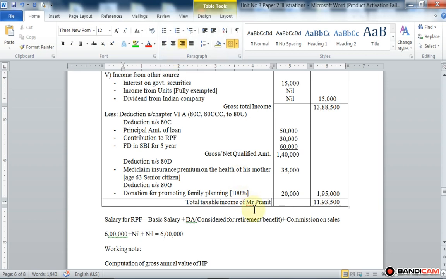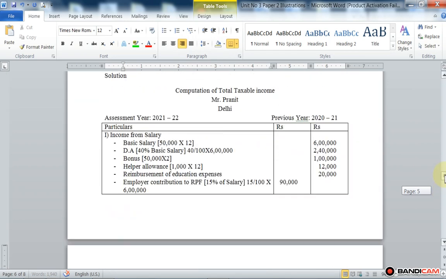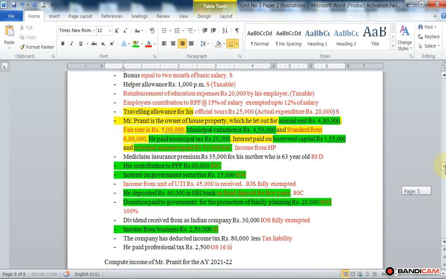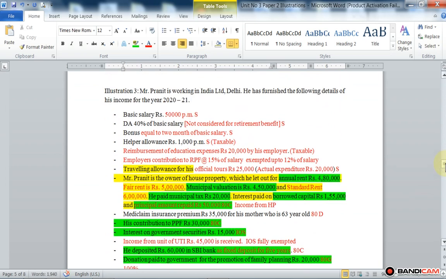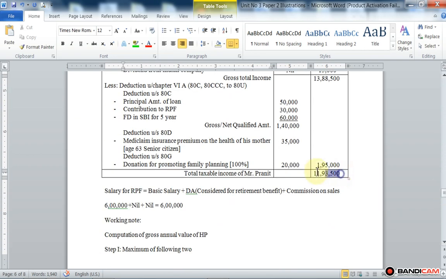So here we compute the total taxable income of Mr. Pranit from the information he provides regarding his income, amounting to rupees 11,93,500.